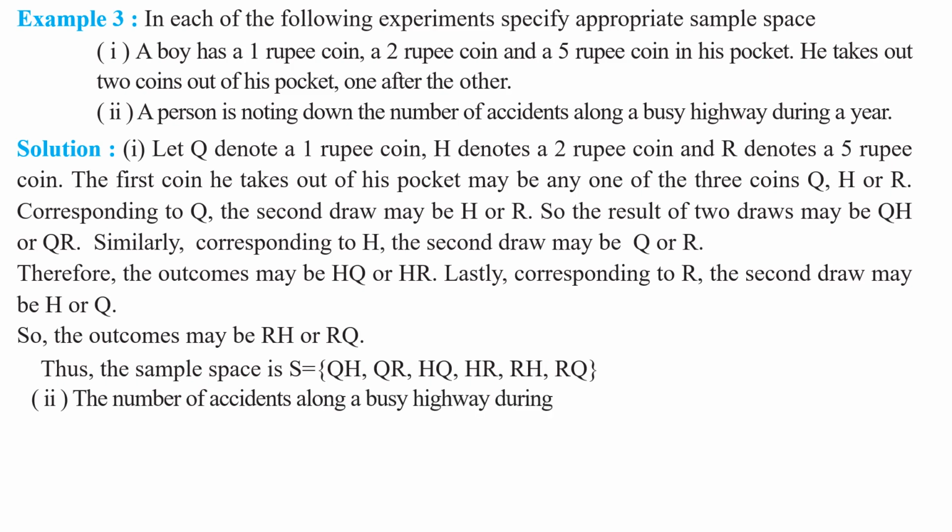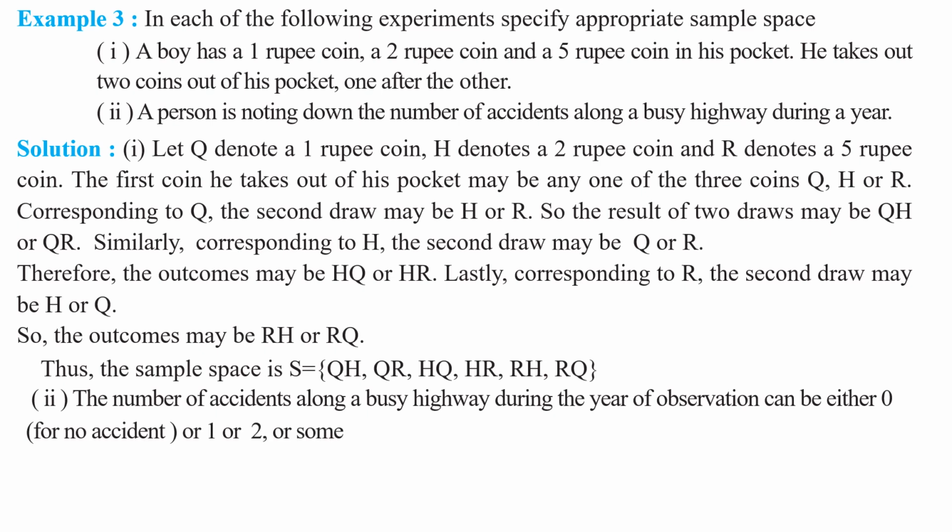Here a person is noting down the number of accidents along a busy highway during a year. So the number of accidents along a busy highway during a year of observation can be either 0 for no accident, or 1 or 2 or some other positive number. That is, my children, the accident may not occur, or one accident may occur, or 2 accidents, or some other positive integer number of accidents. Right.